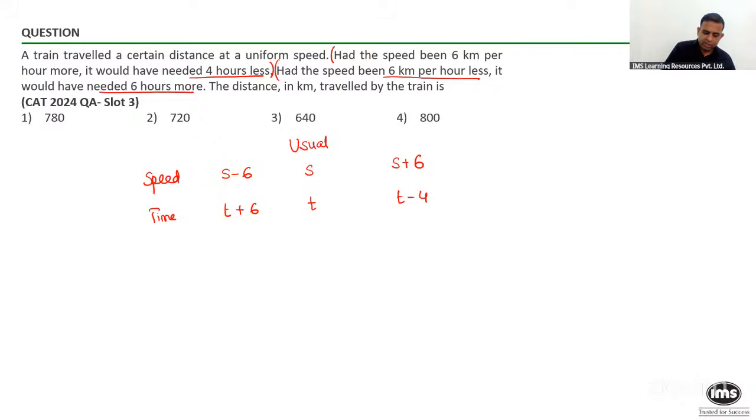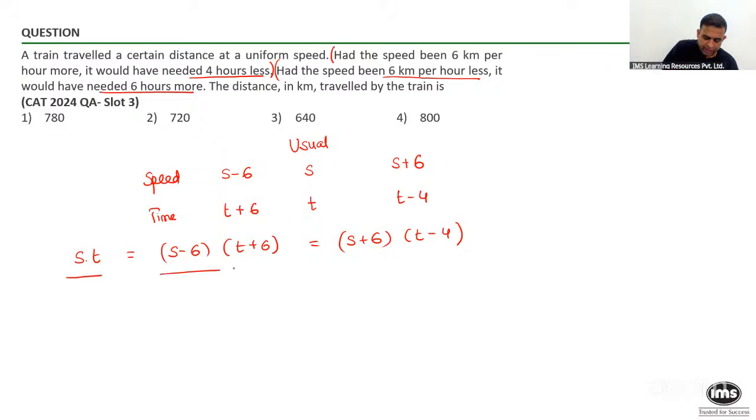So all of you tell me, should I say the distance must be equal to s into t, or (s minus 6) into (t plus 6), or I can say also (s plus 6) into (t minus 4). Are all of you comfortable with what I wrote here? So distance is s into t, or (s plus 6) into (t minus 4), or also (s minus 6) into (t plus 6) over here. And what I will do now is I will take two of them.